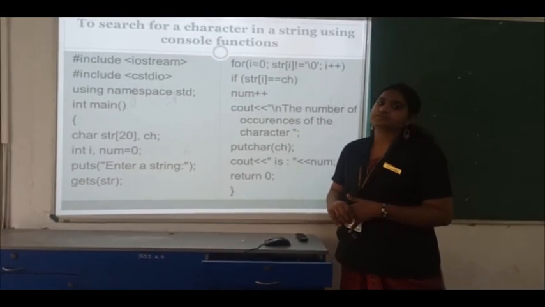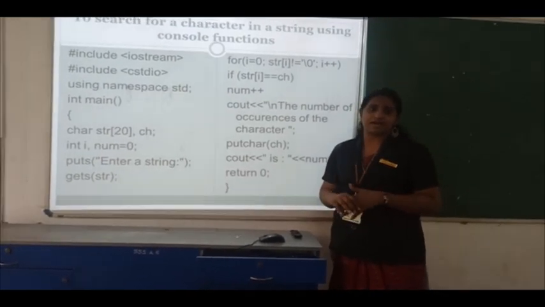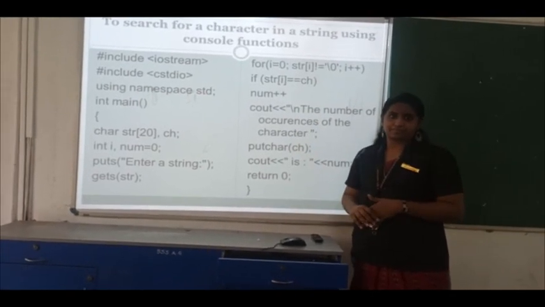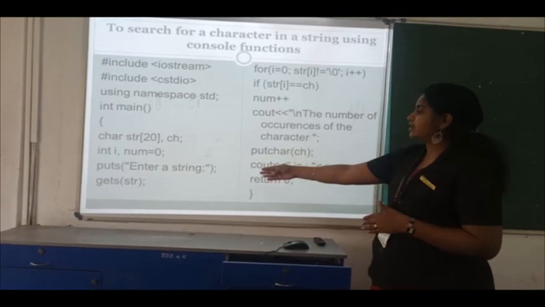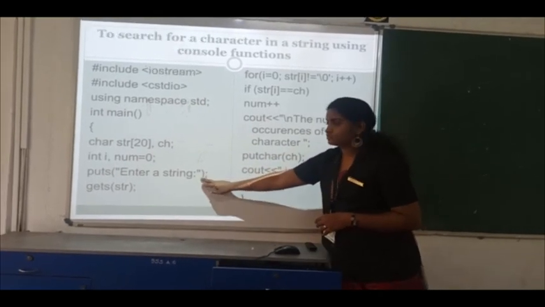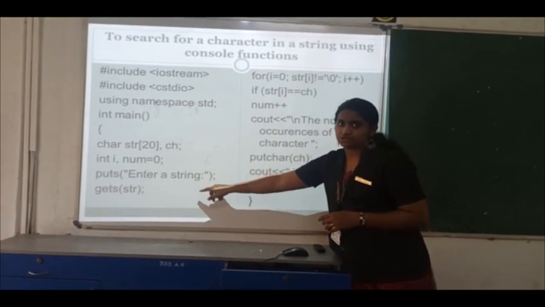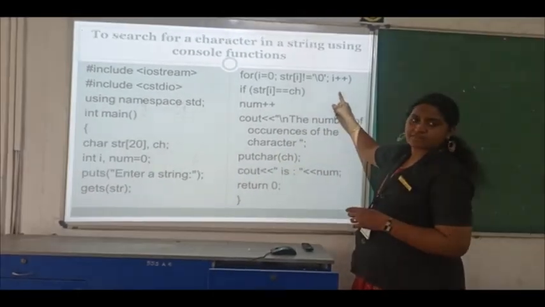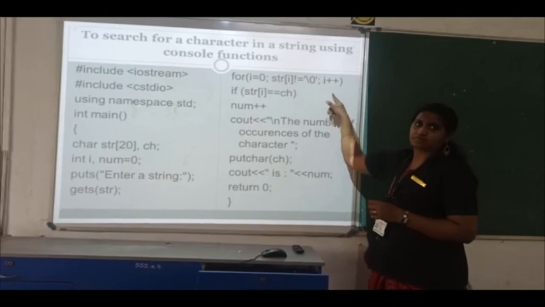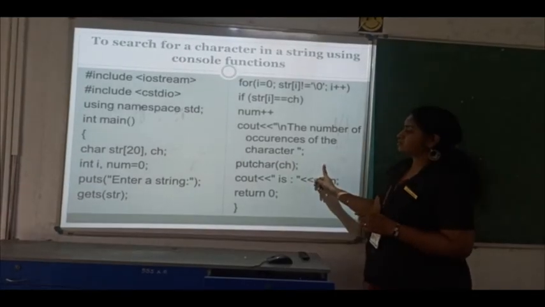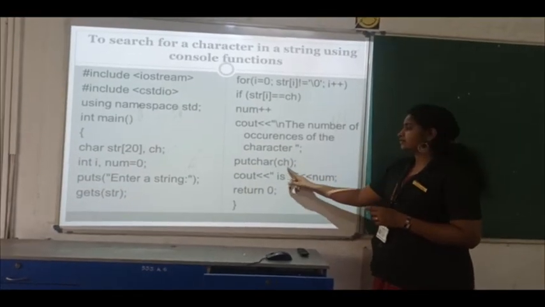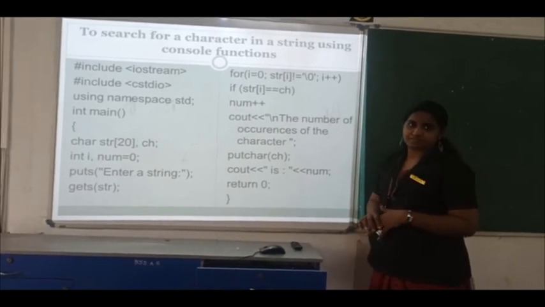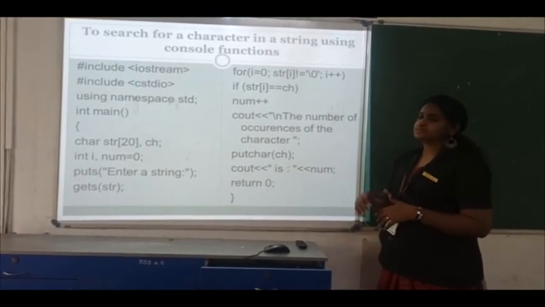If you enter the string India, and you want to find the character a, you check with this program. Here you enter the string with puts, which is a string function. Each and every letter is checked by this for loop, and if you give a particular character, it will display how many times it occurs. That is the use of this program.